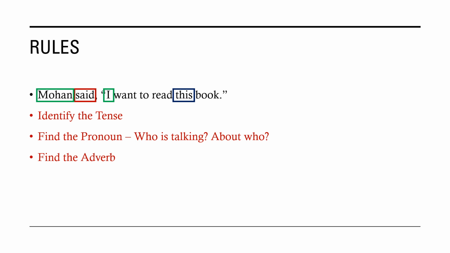So what will be the indirect speech? Mohan said that he wanted to read that book. What has changed? Want became wanted because the tense is past tense in said. Mohan is talking about himself, so he wanted to read. This becomes that. That is the change of the adverb. So have you noticed all the rules in these four examples?